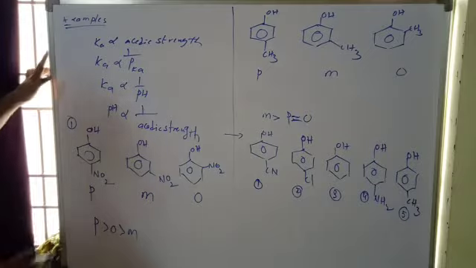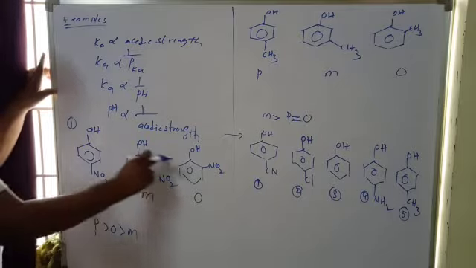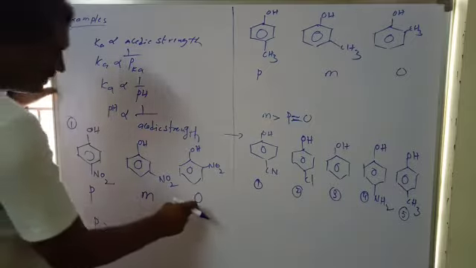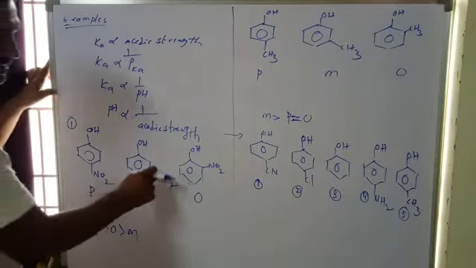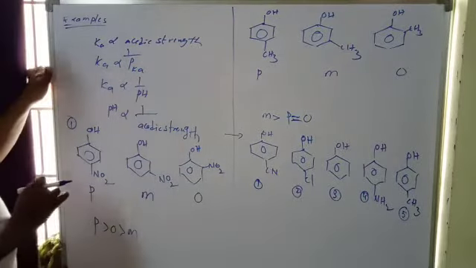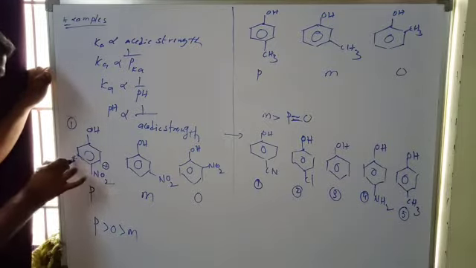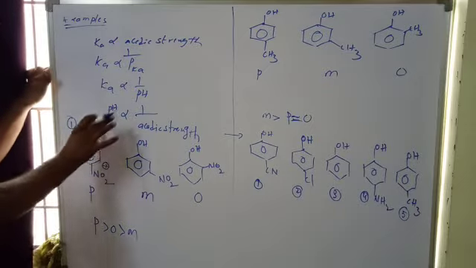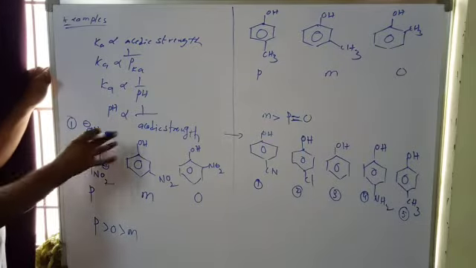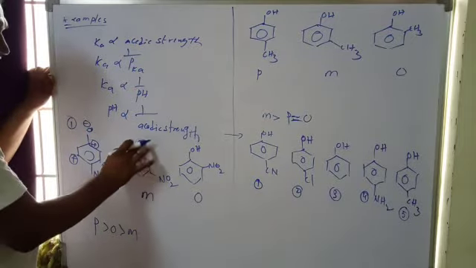Some examples: in the case of nitrophenols, para-nitrophenol, meta-nitrophenol and ortho-nitrophenol. Here para is more acidic than ortho, which is more acidic than meta. All are electron withdrawing groups only, but the effect is more in the case of para and ortho. Why? Because the NO2 group creates positive charge here and also here. Now if phenol donates H plus, it gets a negative charge, so we can write O minus.